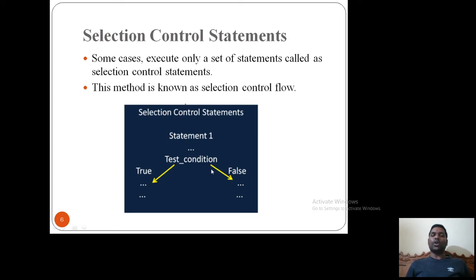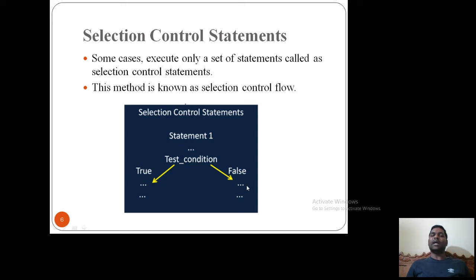If I want to execute the true block, this condition should be satisfied as true; then only I will execute the true block. If the condition fails, then I will execute only the false block. That means if the condition is true, the false block will get ignored and I will not execute it. If the condition is false, the true block will get ignored, and I will execute only the false block.